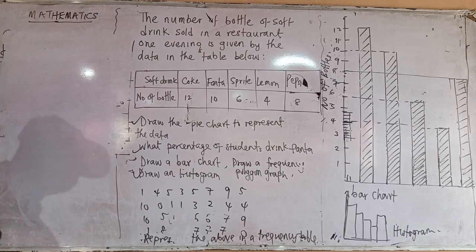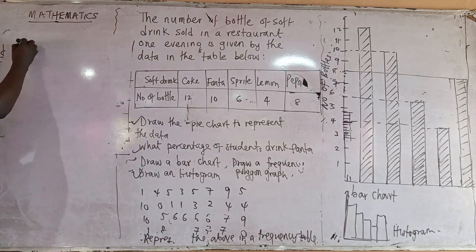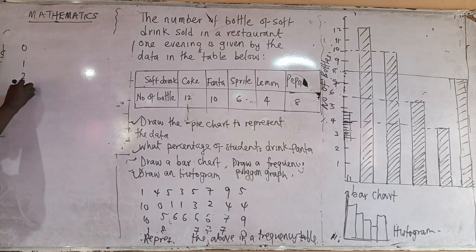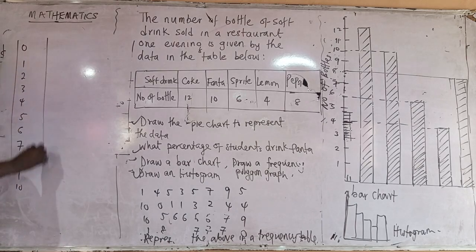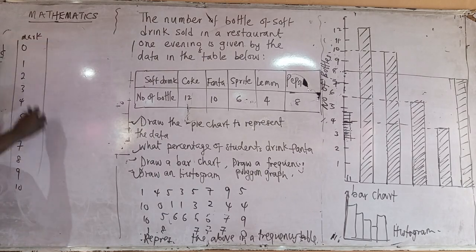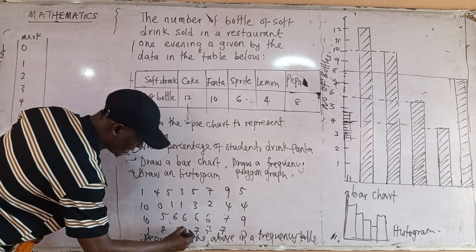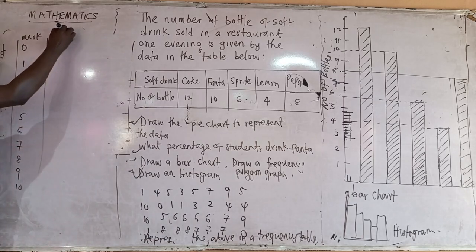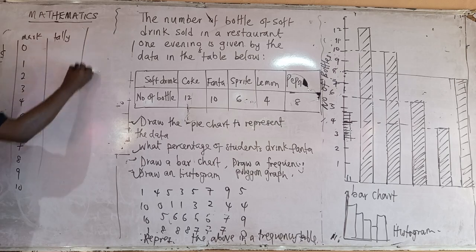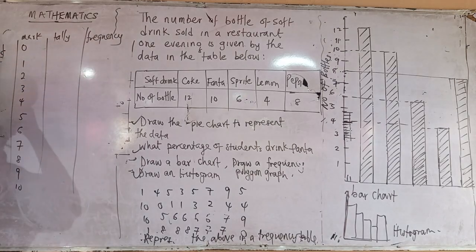You first of all list all the values. What is here? 6, abi? Now, you use tally: 0, 1, 2, 3, 4, 5, 6, 7, 8, 9, 10. Let's say this is a mark. All this one represents mark. Let's say this one is 8. Now, you have tally. Then you have frequency.